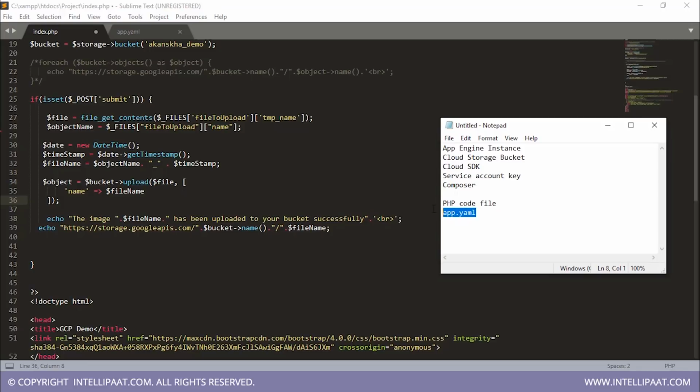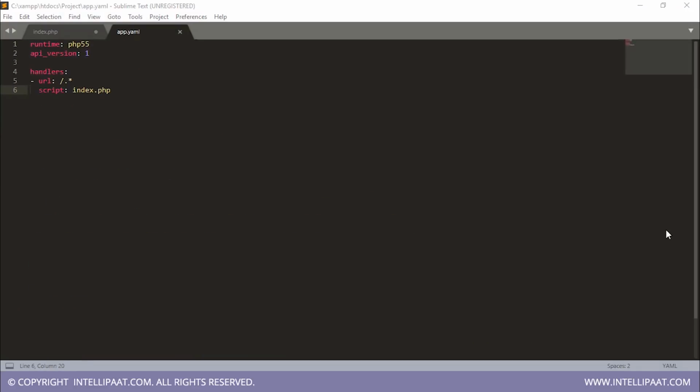Now let's look into the app.yaml file. The app.yaml file is basically a configuration file that tells App Engine how our application is going to behave. Let's go line by line to understand this app.yaml file that I have. The first field that we have here is runtime. Runtime tells what kind of script I'm going to use to deploy my application on App Engine. So if you're using a Python script, then you'll have to mention Python here instead of PHP.